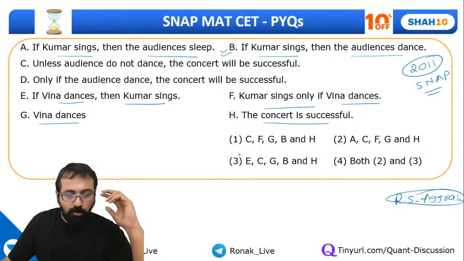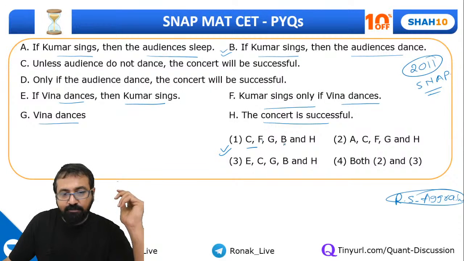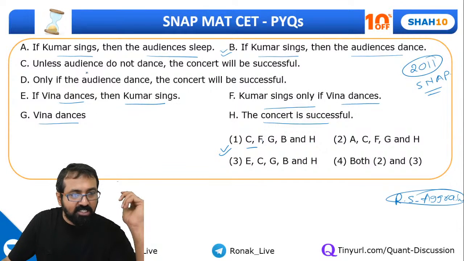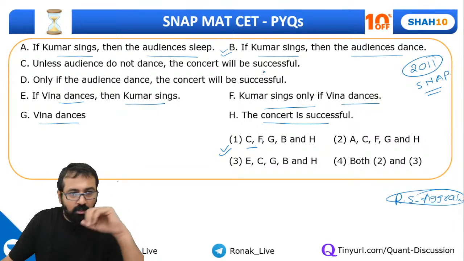Now let's go by answer option C. Let's look at option 1: C, F, G, B, H. Now C indicates unless audience do not dance, the concert will be successful.